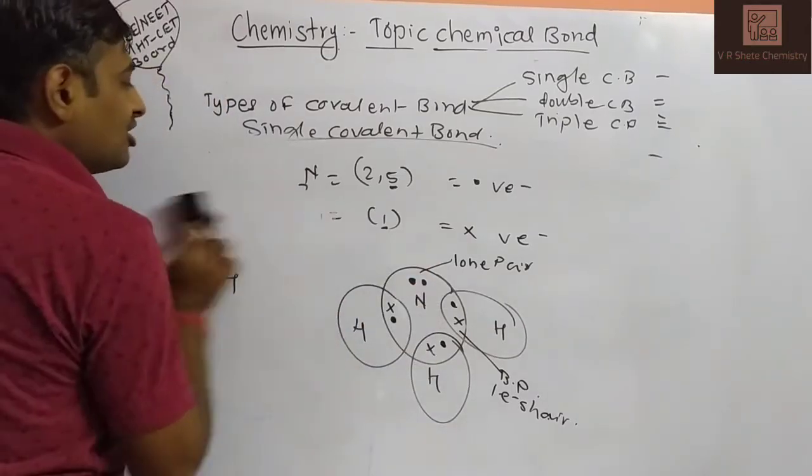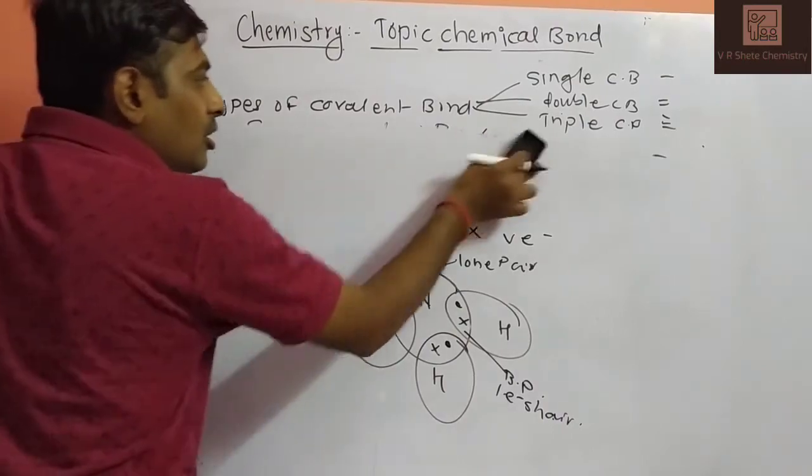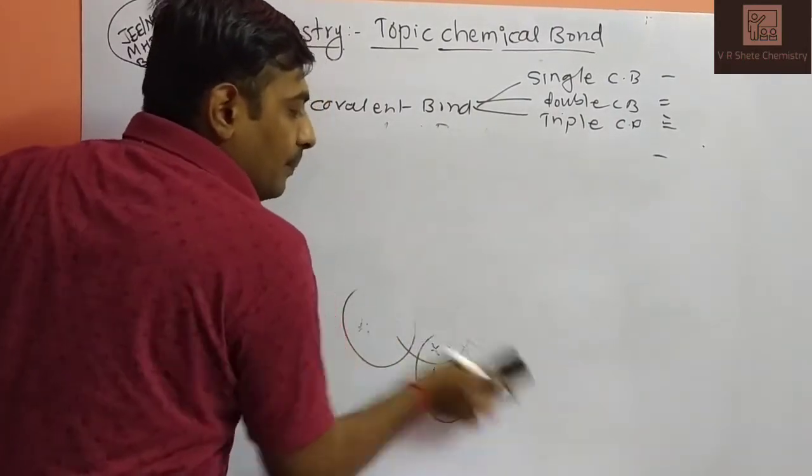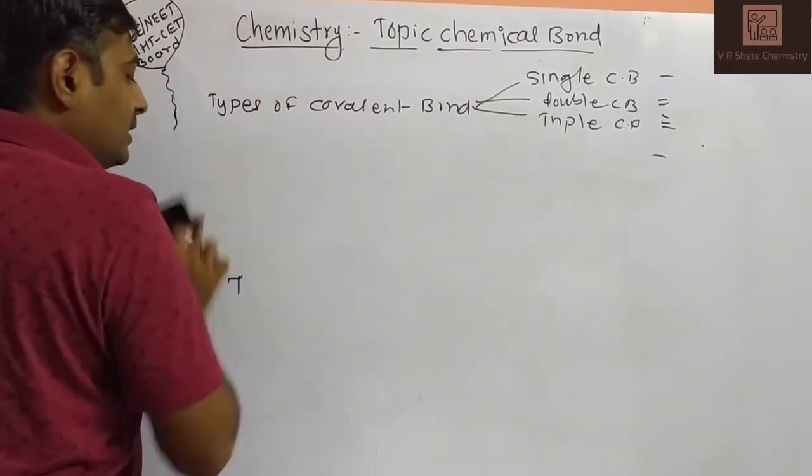So these are the examples of single covalent bond. What is a single covalent bond? Mutual sharing of one electron between similar or dissimilar species.